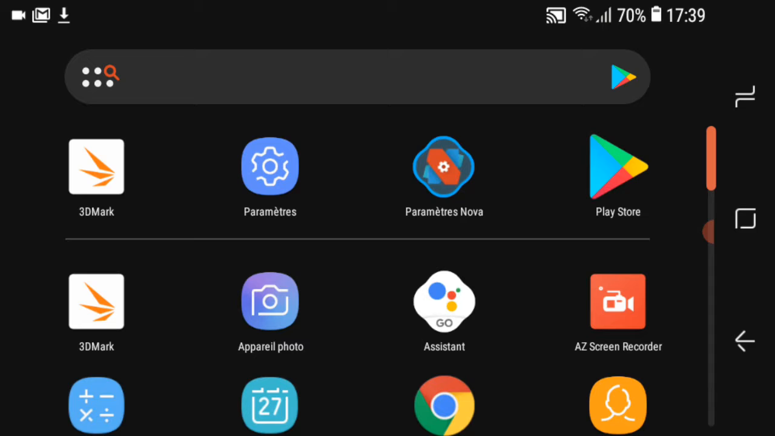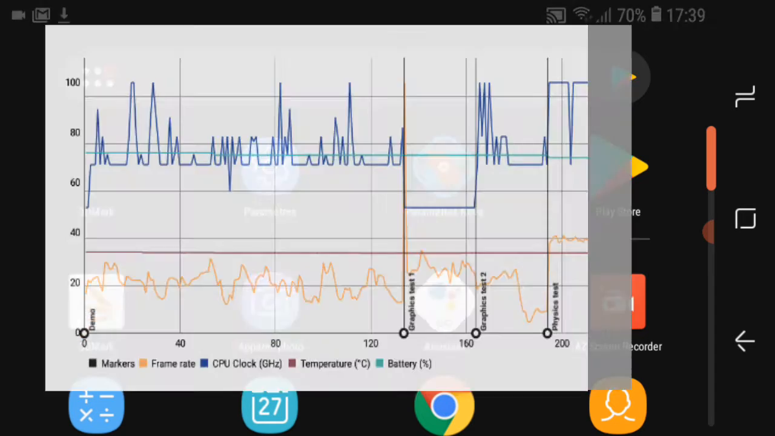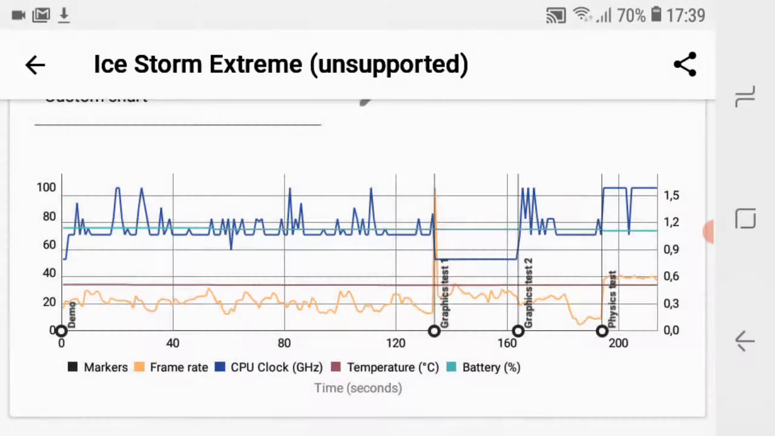I did a video without MSAA 4X. So today I will show you the results of the test with the MSAA 4X parameter. So here we are.